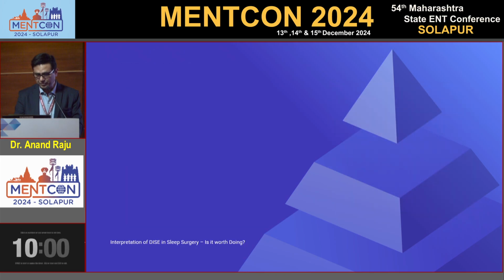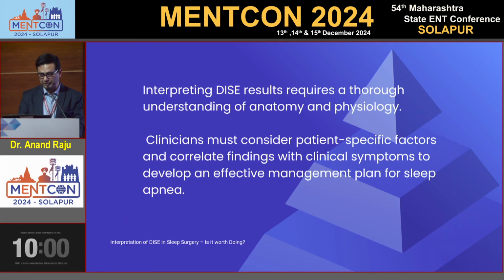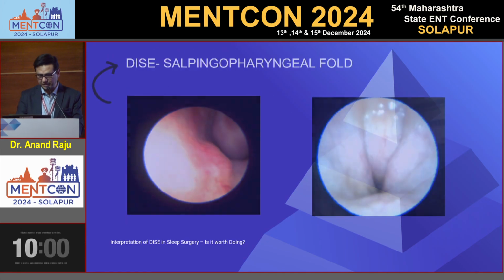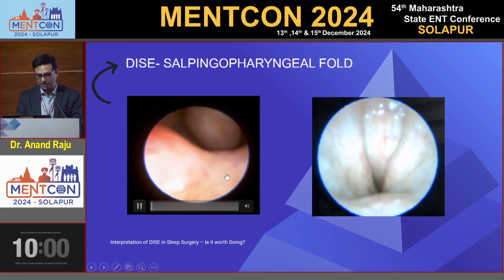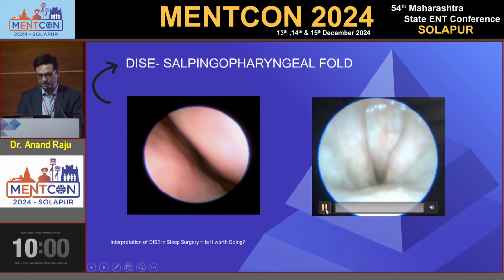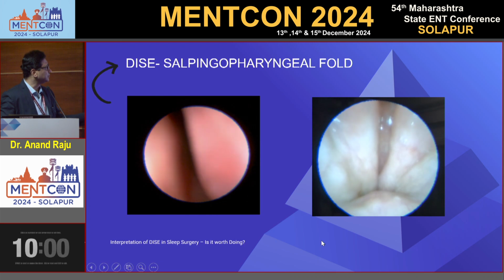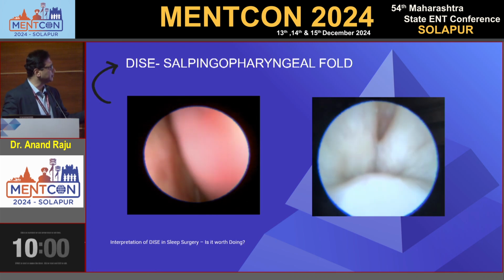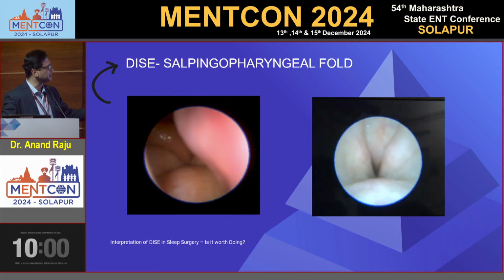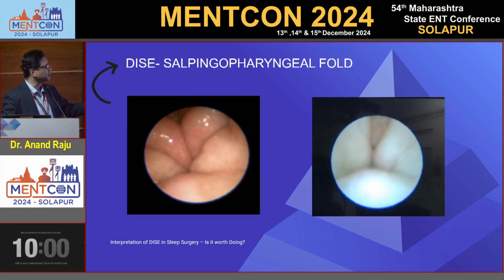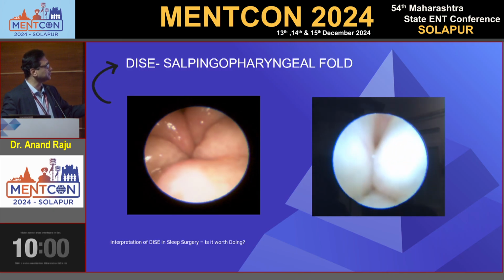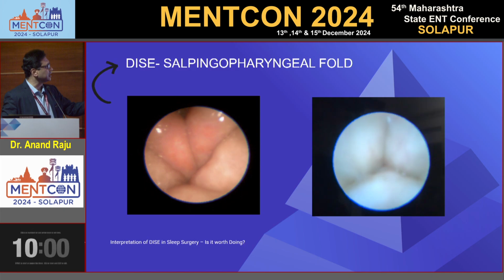So all we need is to do a proper DISE to assess the level of collapse and the pattern of collapse. So this is a soft palate-pharyngeal fold, this thing. Once we do a DISE, concentrate a little bit on the nasopharynx. See, in this patient, a complete collapse at the level of the nasopharynx. See the huge folds, so folds causing complete obstruction.